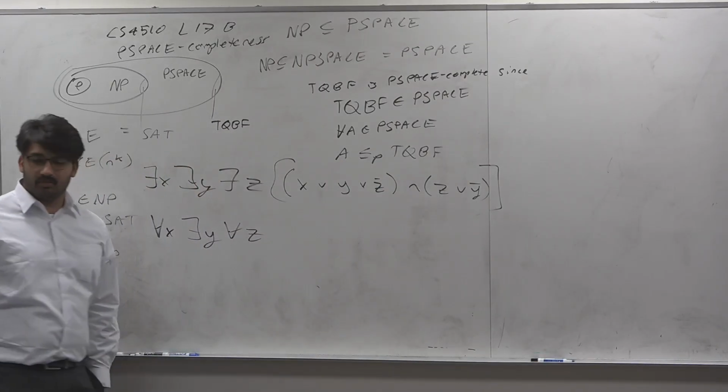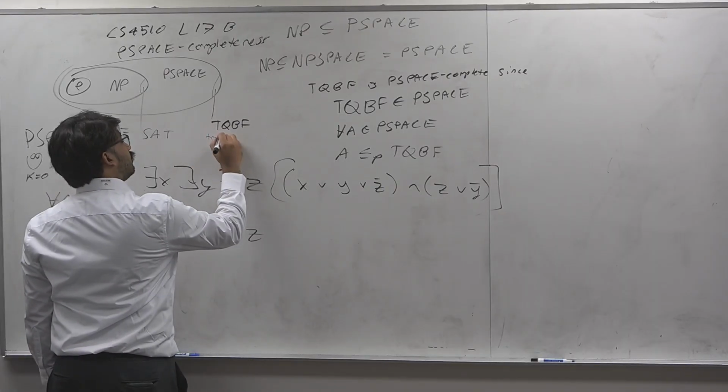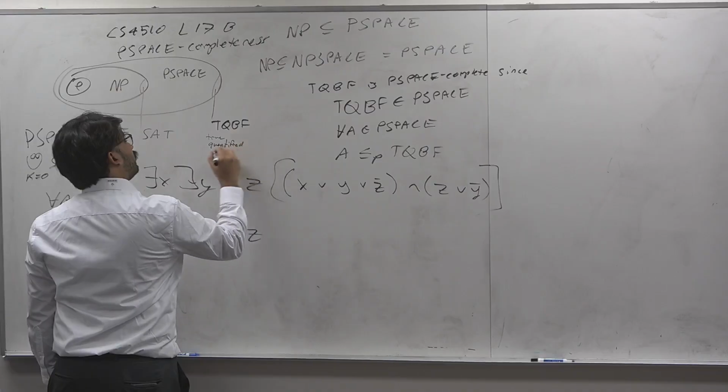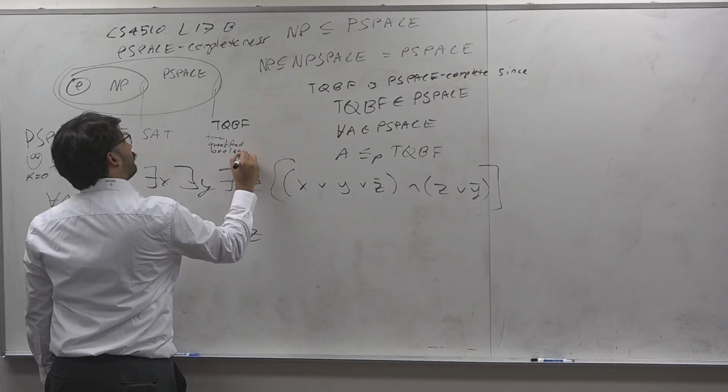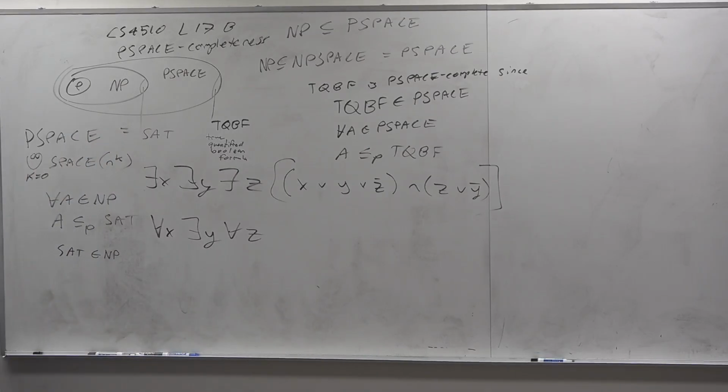That would be an example of TQBF. TQBF stands for true quantified Boolean formula. They are quantified in the sense that they're basically CNFs, but we want some of the variables to be evaluated for all and some to be evaluated for exists. If they're all exists, then it's just SAT, but some of them are for all. By the way, you guys know that quantifiers can permute, true or false?